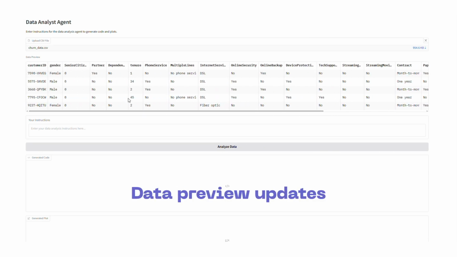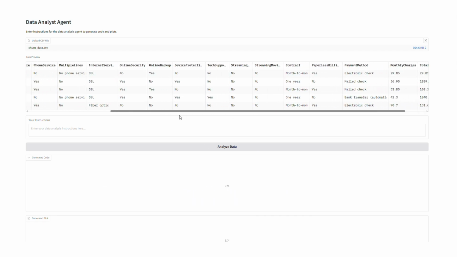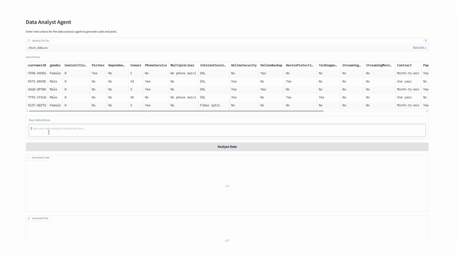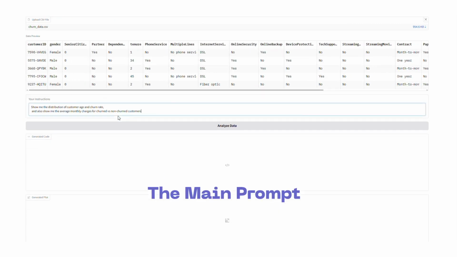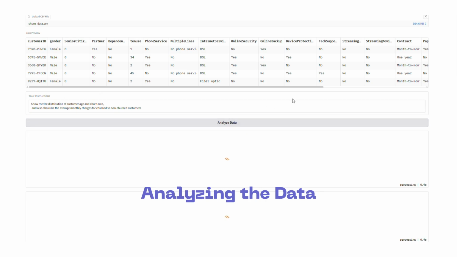As soon as you upload the file, you'll see a preview of your data appear here, in the Data Preview section. This provides a quick check to verify the data has loaded correctly. Now, let's tell or prompt this Data Analyst Agent what we want to achieve. In this case, in the Your Instructions text box, we've given this prompt. Show me the distribution of customer age and churn rate, and also show me the average monthly charges for churned versus non-churned customers. Once you've entered your instructions, simply click the Analyze Data button.